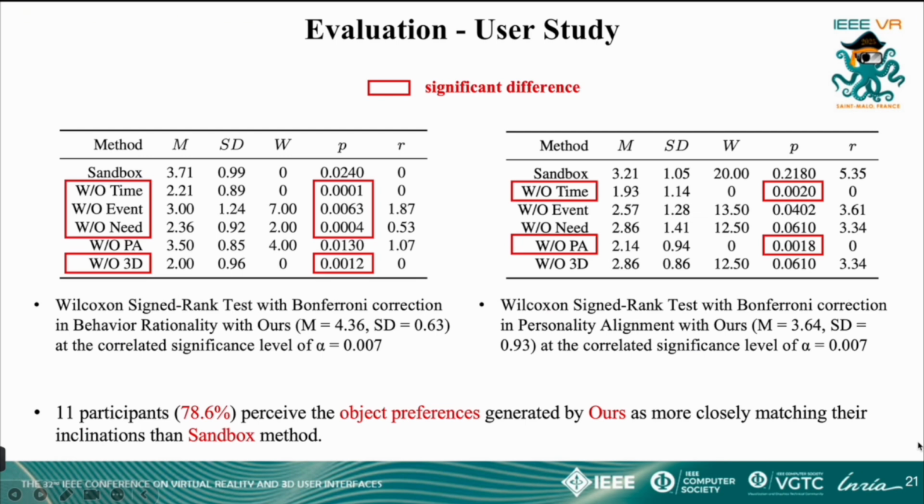Subsequently, participants were asked to evaluate which object preferences under the 2 conditions aligned more closely with their own characteristics. The results showed that 11 participants considered the preferences generated by our method to be more consistent with their tendencies. This finding suggests that our approach not only captures general preference patterns, but also demonstrates personalized object selection, thereby enhancing the personalization of virtual agent behavior.